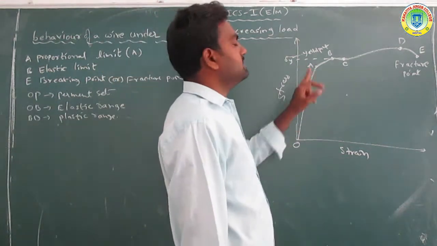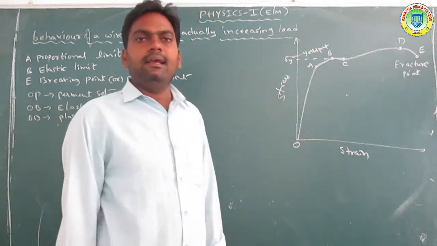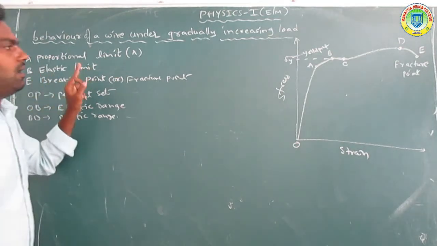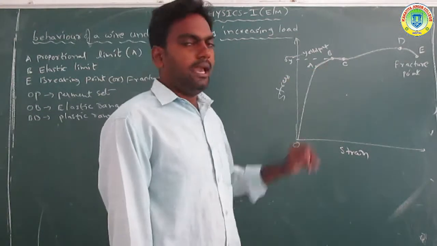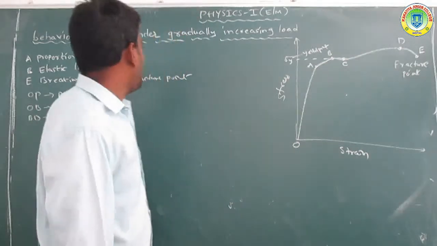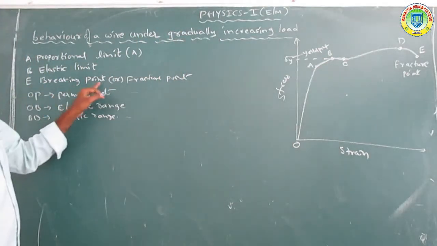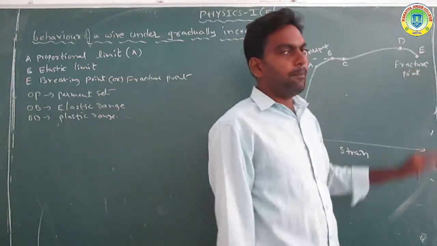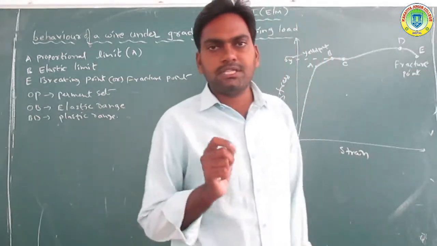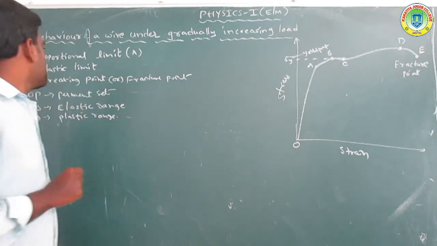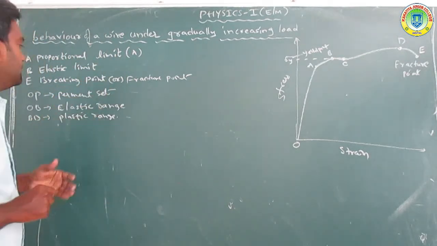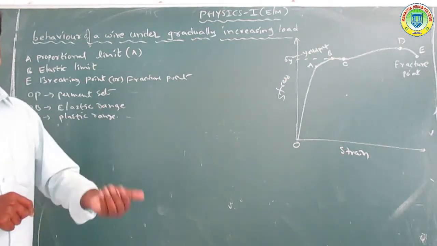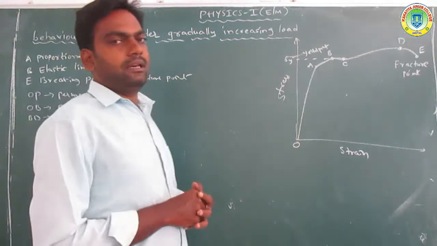B is called the elastic limit. The third one is called the breaking point or fracture point. The permanent set, elastic range, plastic range and other ranges are observed from the graph.